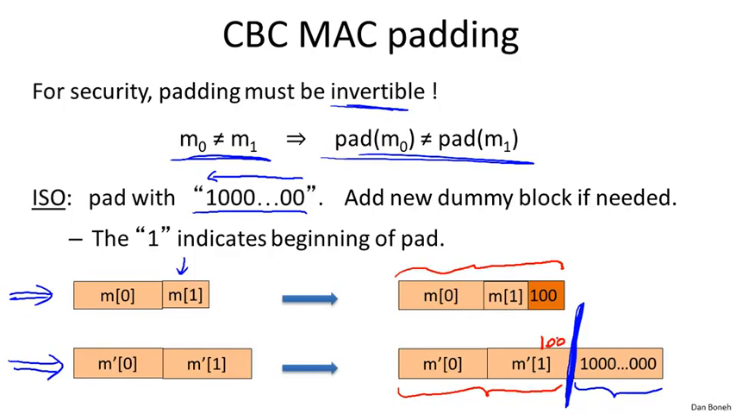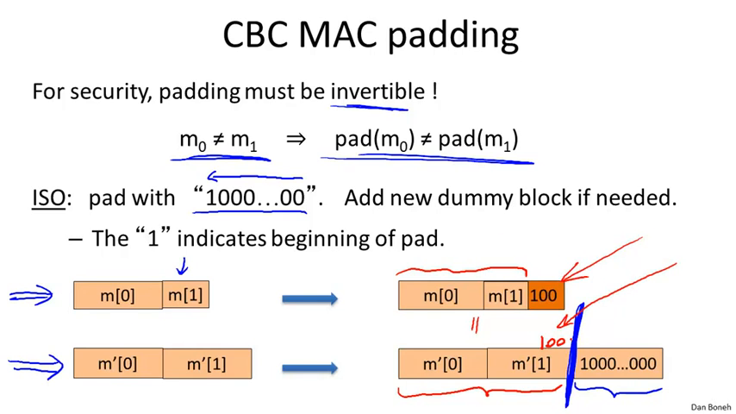At this point, you realize that the original message, after padding, would become identical to the second message that was not padded at all. And as a result, if I ask for the tag on this message over here, I would obtain also the tag on the second message that happened to end in 100.